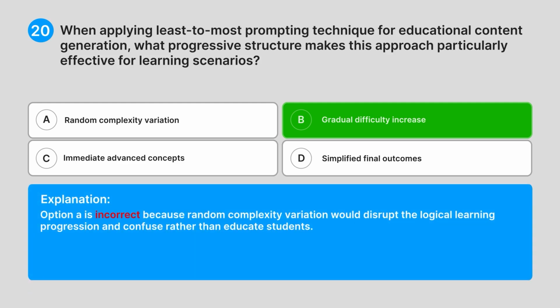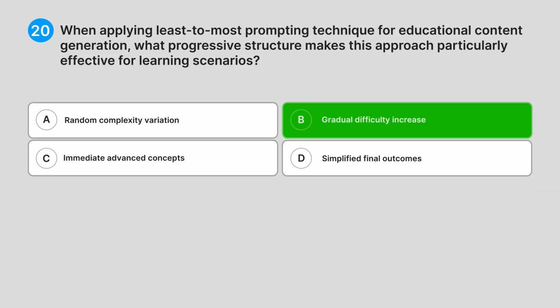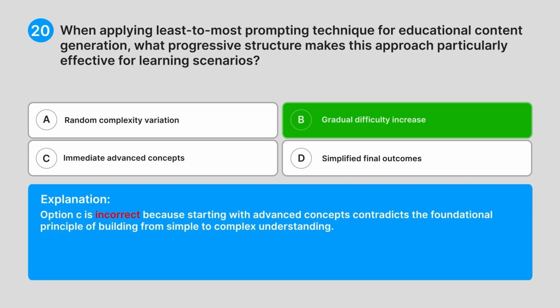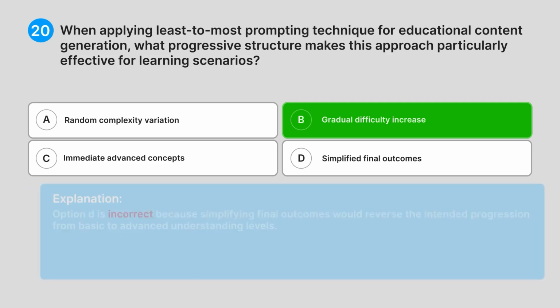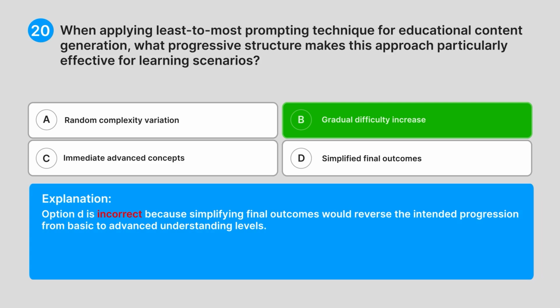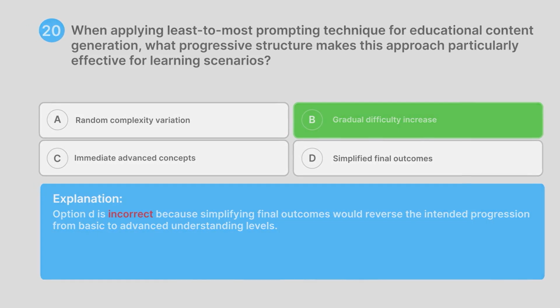Option A is incorrect because random complexity variation would disrupt the logical learning progression and confuse rather than educate students. Option C is incorrect because starting with advanced concepts contradicts the foundational principle of building from simple to complex understanding. Option D is incorrect because simplifying final outcomes would reverse the intended progression from basic to advanced understanding levels.